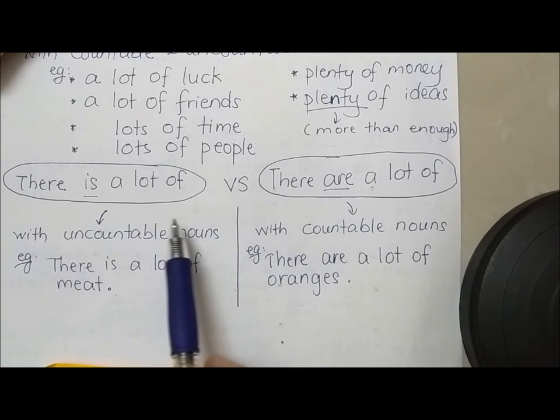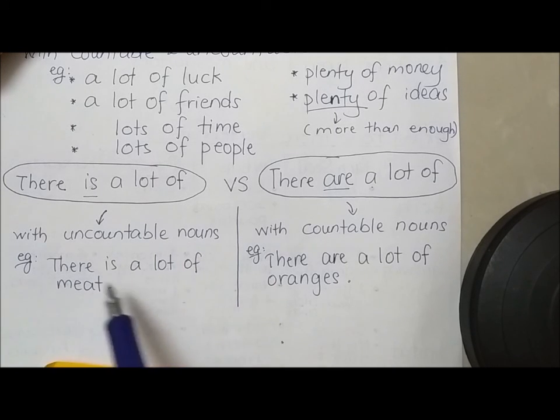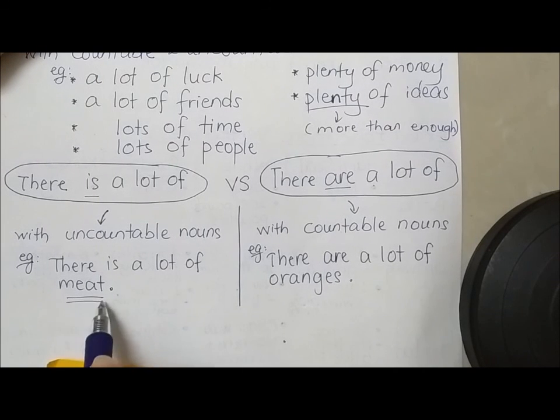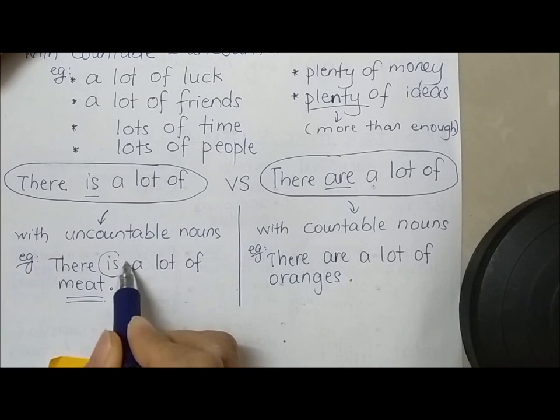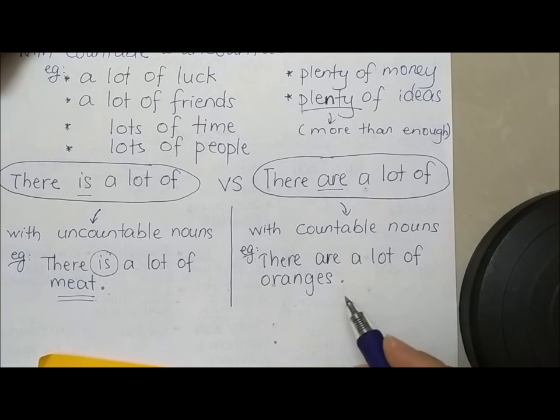We use there is a lot of with uncountable nouns. See, meat is uncountable, so we use is. There is a lot of meat, there is a lot of water, so this is when we use there is a lot of. What about there are a lot of?